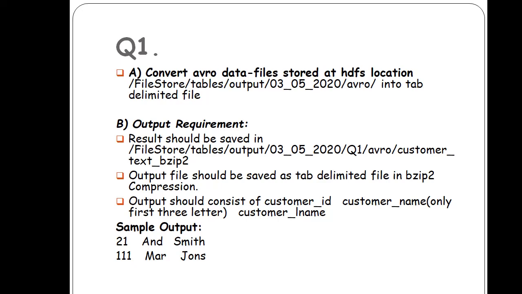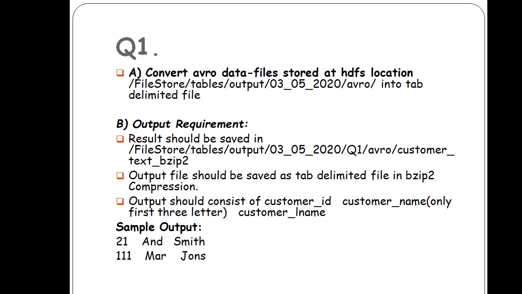And the customer last name, all values. So the question is saying there is some input path whose file format is Avro, and while writing you have to use bzip2 compression and write the data in text format, with the columns separated by a tab space.